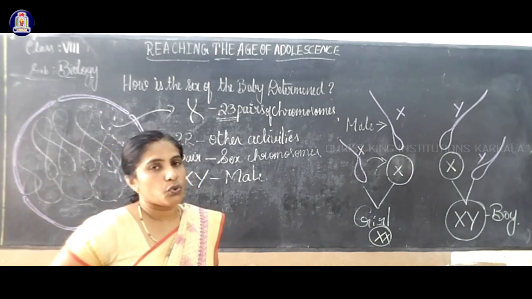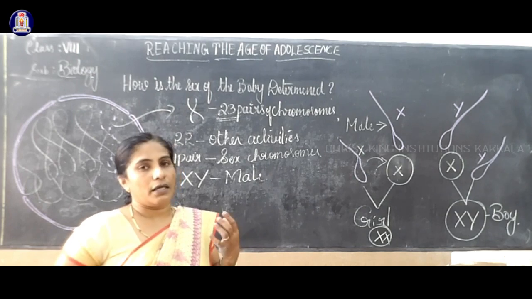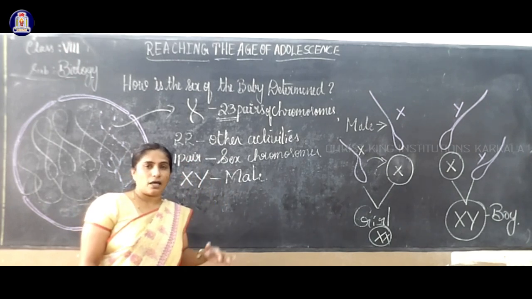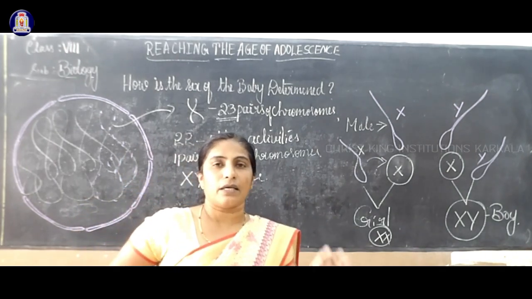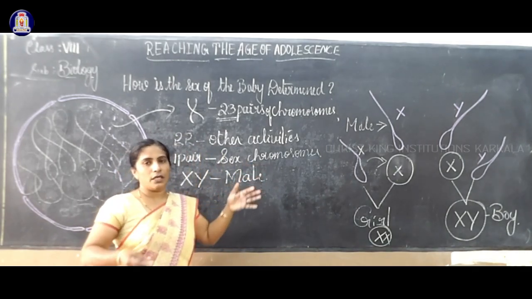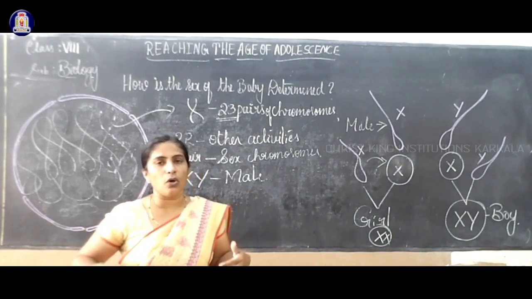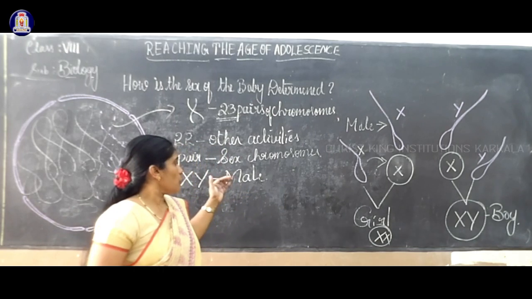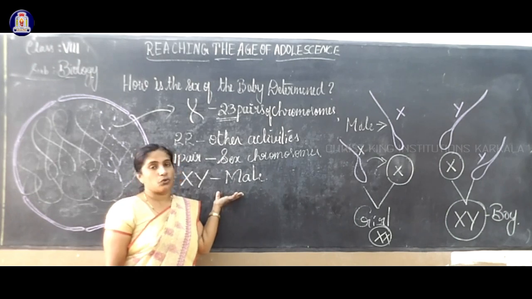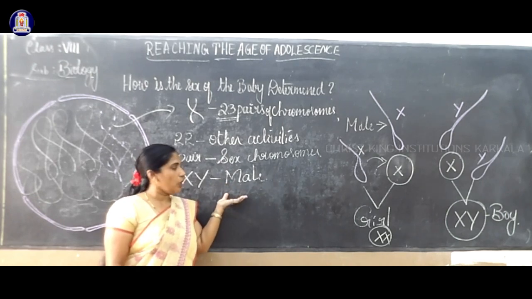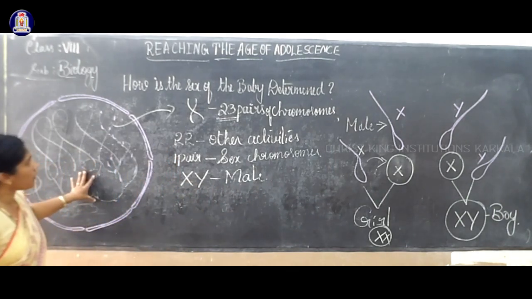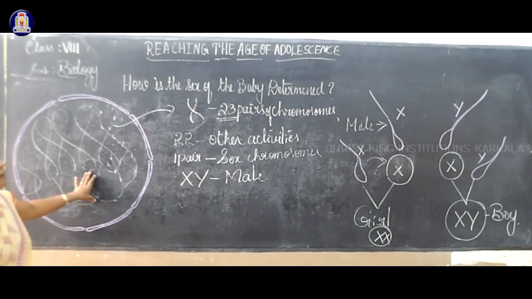Now it is banned to identify the fetus, whether it is a boy or a girl, but we must know. That is the reason to think about ourselves, to protect ourselves, to know ourselves. These topics are given in our syllabus at an early age itself. If we know, we can protect ourselves, or we can know ourselves a little more than what we think sometimes. That is why it is given, to give a little more knowledge to know ourselves. So that is the topic we are studying now: how is the sex of the baby determined?